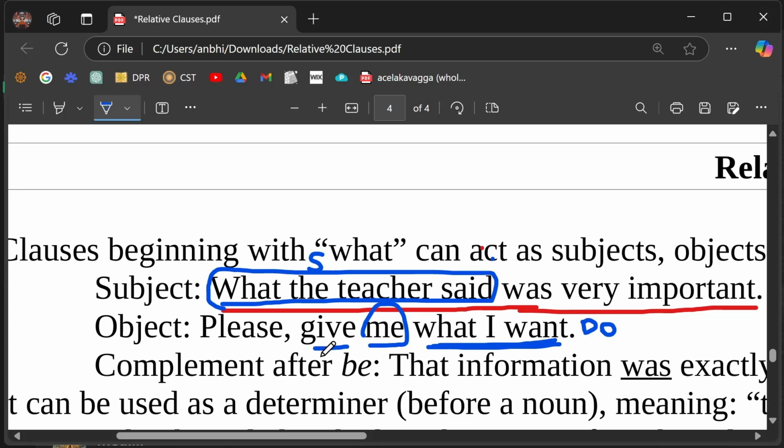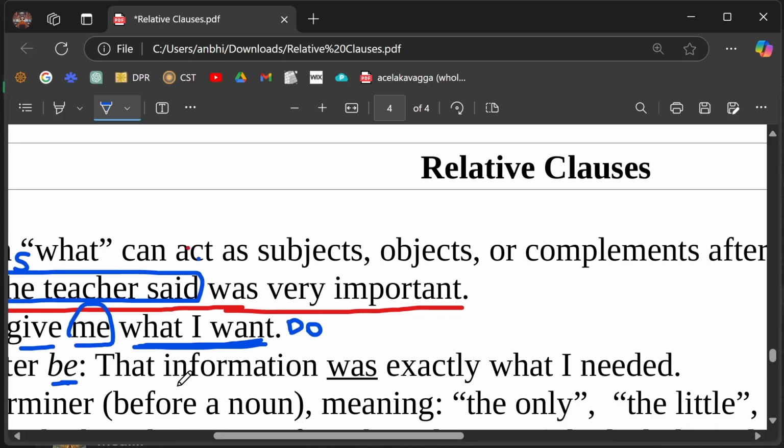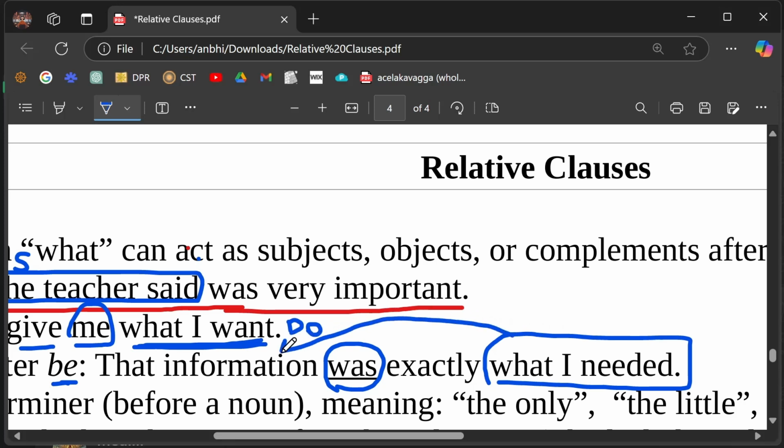Now let's see a complement after be, the verb to be, okay? That information was exactly what I needed. When you have a verb to be, then it's not an object, but it's a complement. So this is a complement explaining what information is.